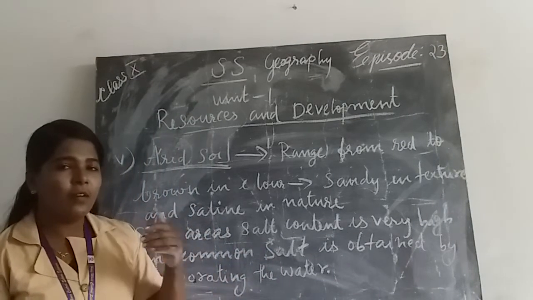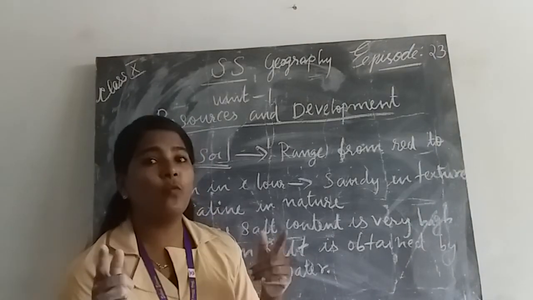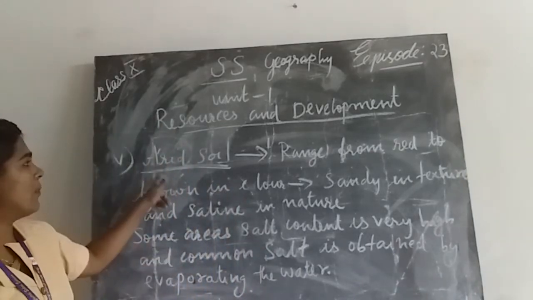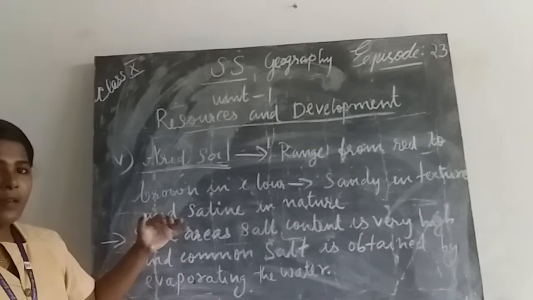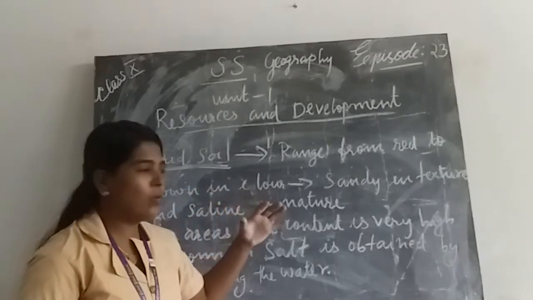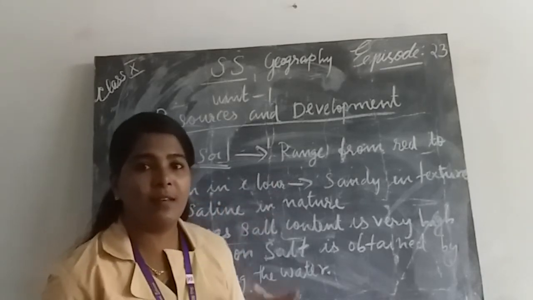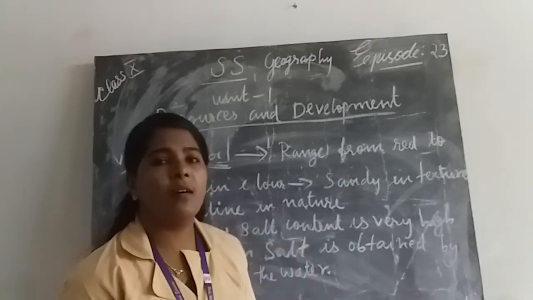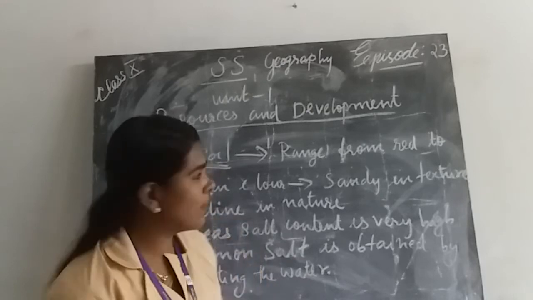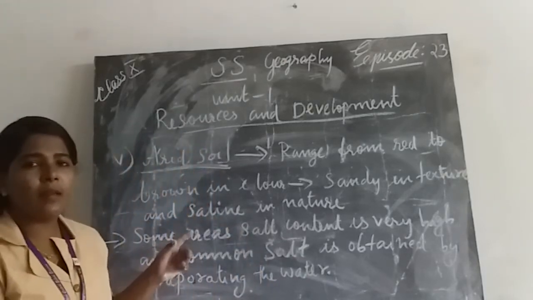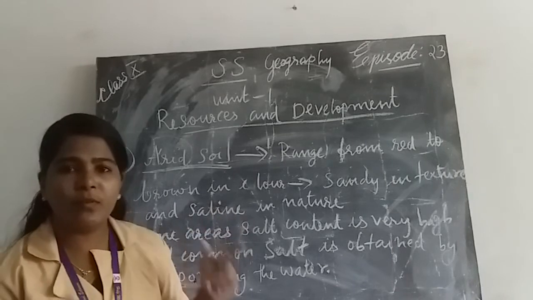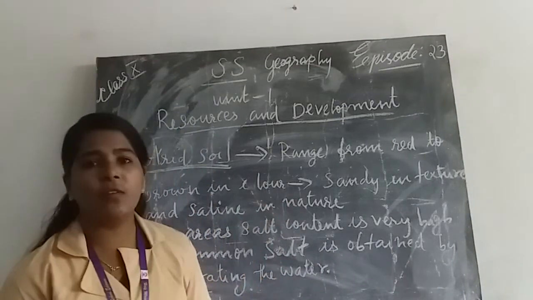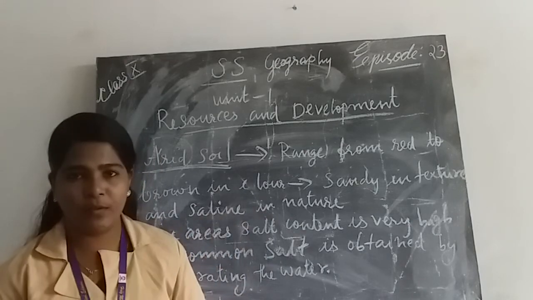In desert regions, we all know the natural force wind is the reason for the formation of this type of soil. Because of the dry area, you can see sand dunes in these places. A sand dune is created by the activity of wind. So what type of soil can we see in this area? Dry soil, sandy in texture and saline in nature.